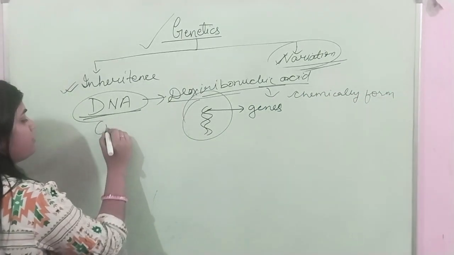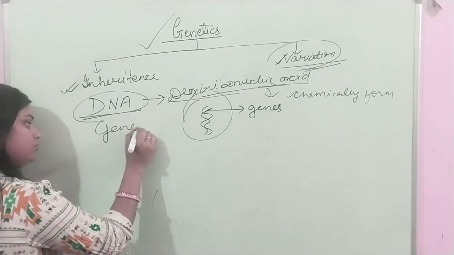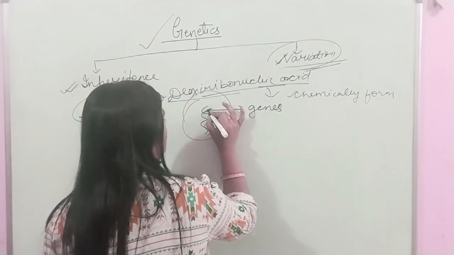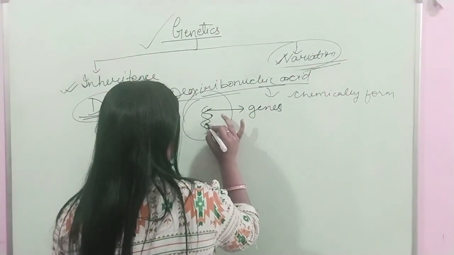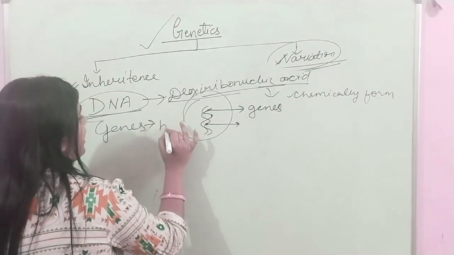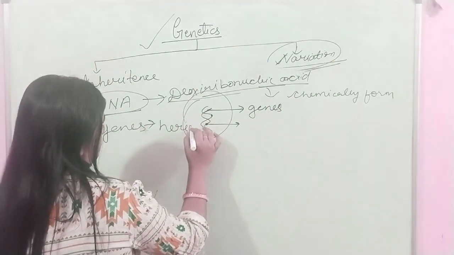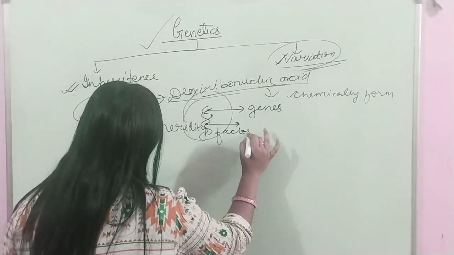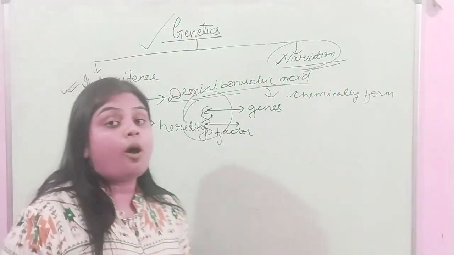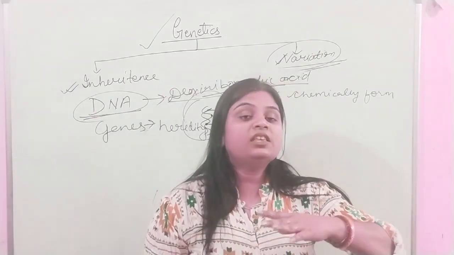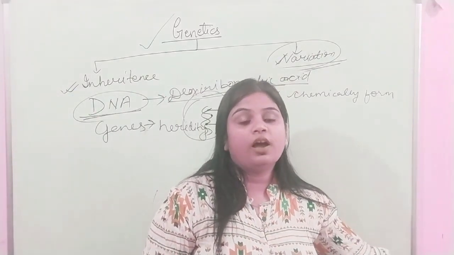Now genes. Genes is what? Genes is present in the DNA, that is hereditary factor, which is being transmitted from one to another. Means from one generation to another.